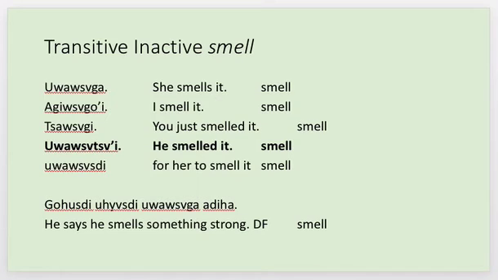Transitive inactive smell. Uwaushanga: she smells it. Akiushangoi: I smell it. Jiaoshangi: you just smelled it. Uwaushangji: he smelled it. Uwaushangsti: for her to smell it. He says he smells something strong, from the Durbin Feeling Dictionary.